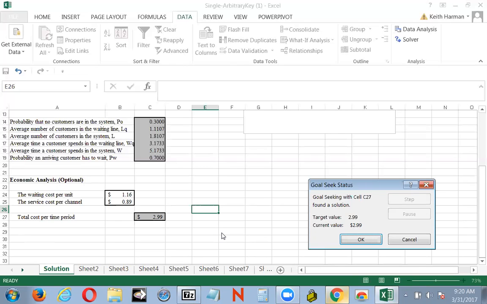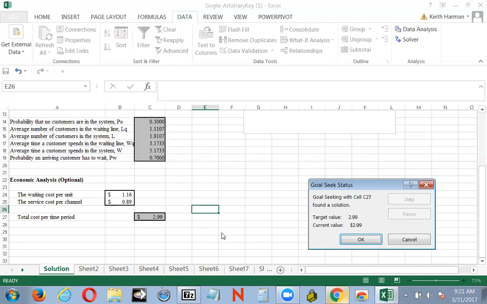And over on page 5, bottom of page 520, they talk about retail sales at the seafood supply. Okay, and they give us the case handled by one clerk. Customer arrivals are random. The arrival rate's 20 customers per hour.